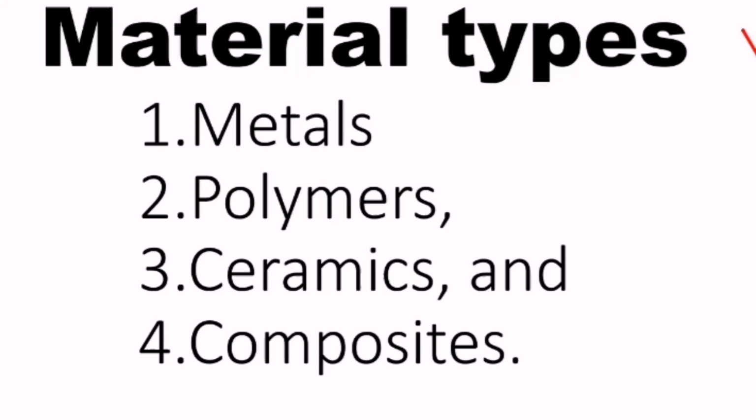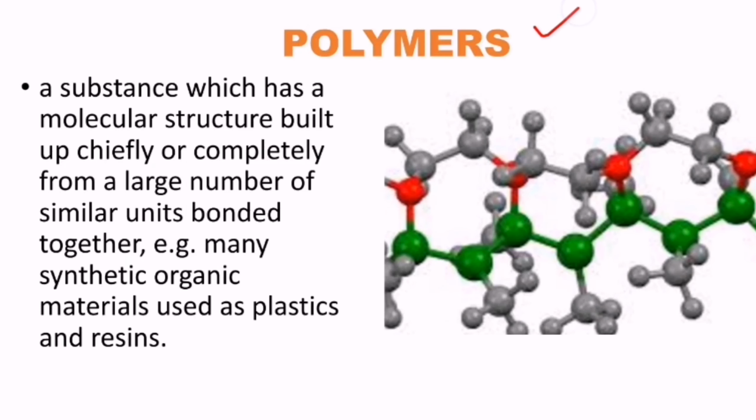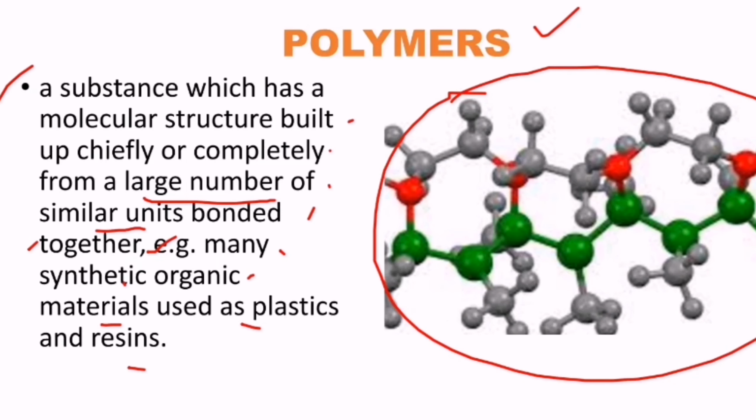What are the material types? There are four types: metals, polymers, ceramics and composites. Very important. What are polymers? A substance which has a molecular structure built up chiefly or completely from a large number of similar units bonded together. Are you getting this? A large number of similar units bonded together is called a polymer. Examples are many synthetic organic materials used as plastics and resins. This is the structure of a polymer.